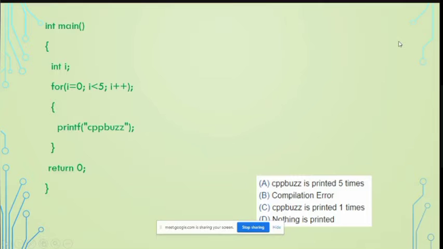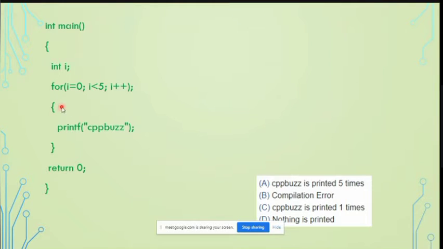Can any one of you explain? Because the for loop is closed with a semicolon. So what will happen? The for loop will start from 0 and rotate 5 times, but it will just keep rotating by itself and won't come inside the curly bracket. So the for loop started here with i equals 0, but it will not enter inside this.